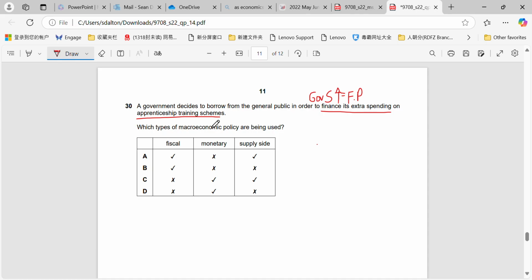And then spending on training schemes. So training schemes, what's that going to do? It's going to increase quantity, quality of resources. So that would make it a supply side policy, which is designed to increase aggregate supply to the right. So it's not going to be a monetary policy, but it is going to be fiscal and supply side. So A will be the correct answer there.